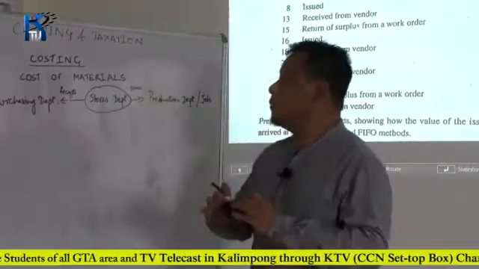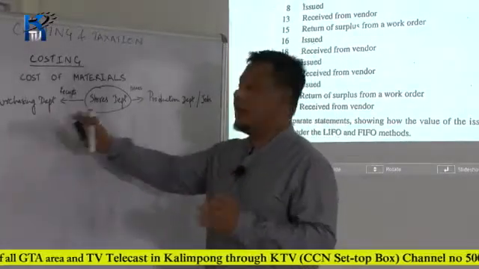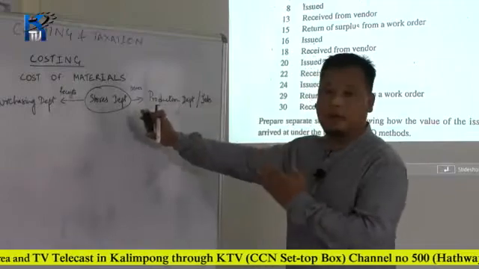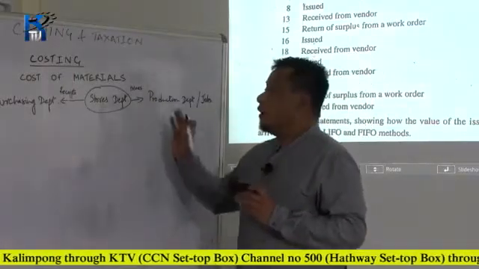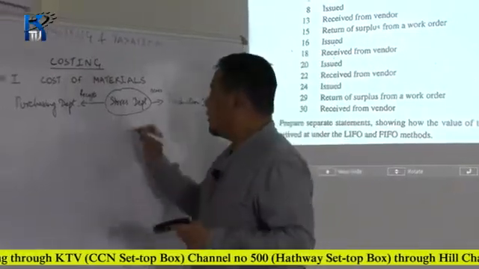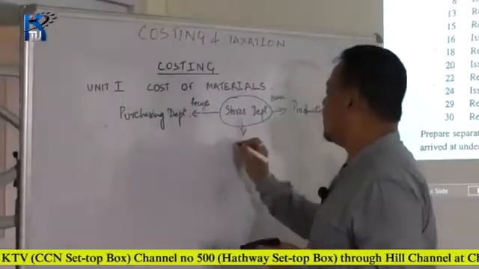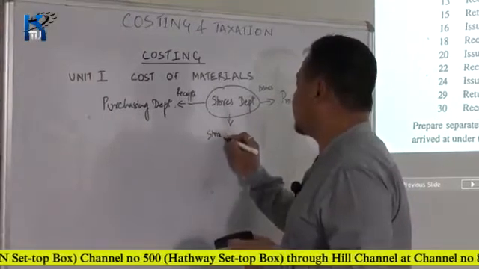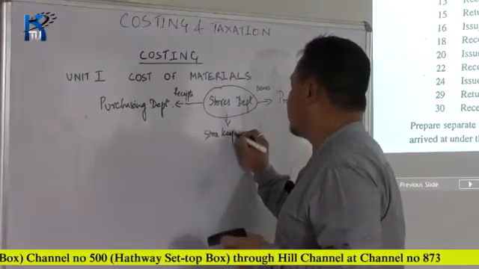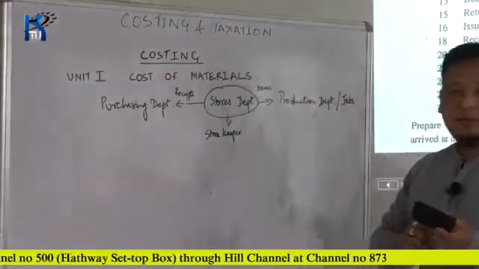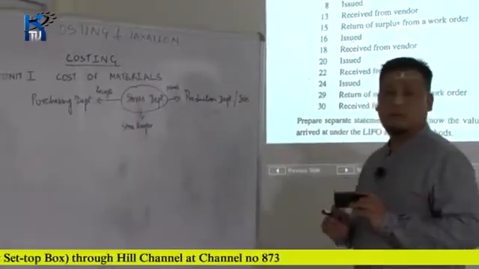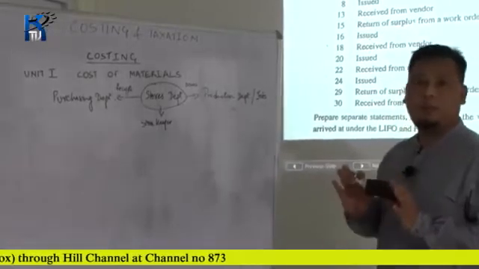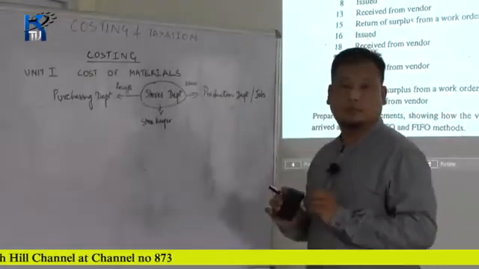It receives materials from the purchasing departments and issues those materials to the production department. The head of the stores department is the storekeeper. The storekeeper has to make a proper record of these goods.